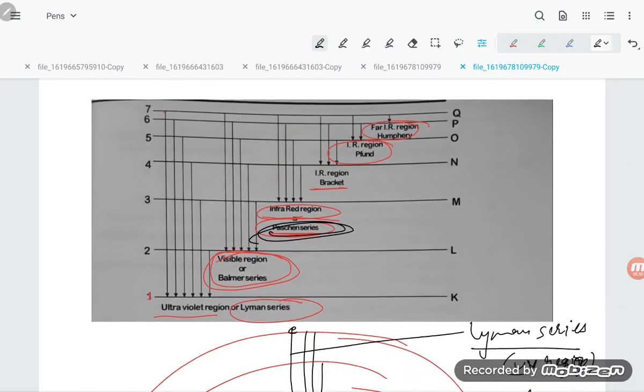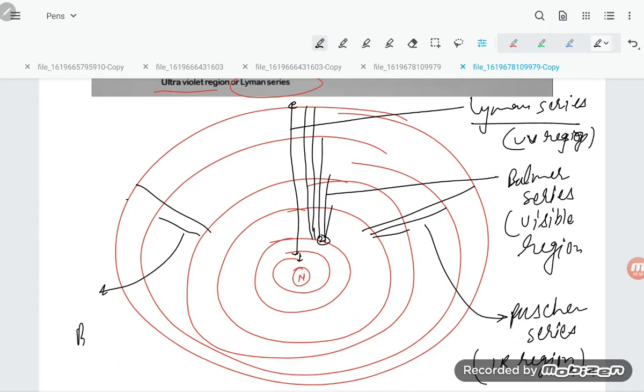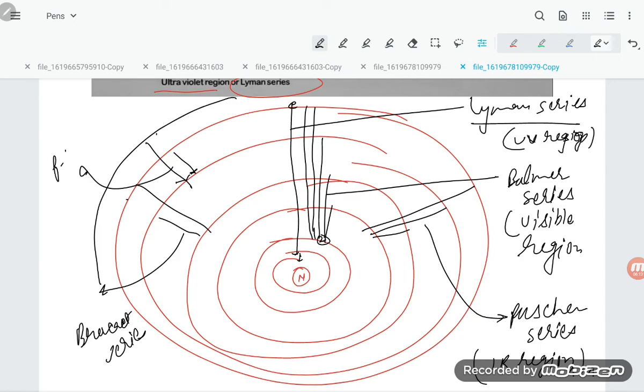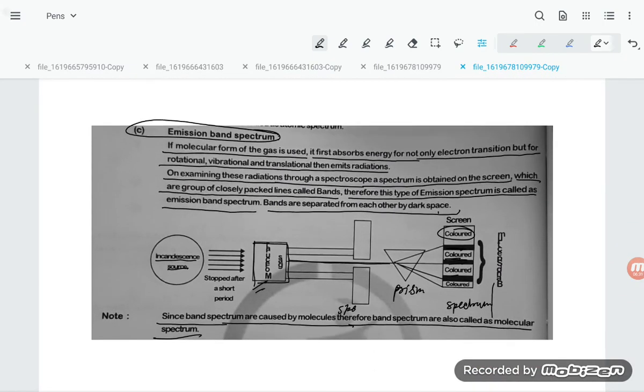After the Paschen series comes the Brackett series. It is also possible that the electron goes to the fifth orbit, and this is the Pfund series, and if it goes to the sixth, it is known as the Humphreys series. So this is the hydrogen spectrum, students. The spectrum means the bands, whether it is emission or absorption of light.